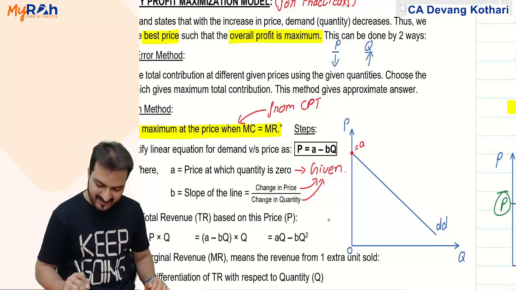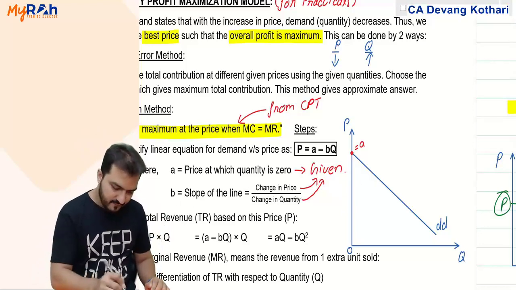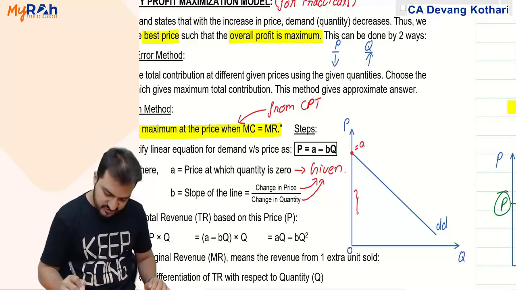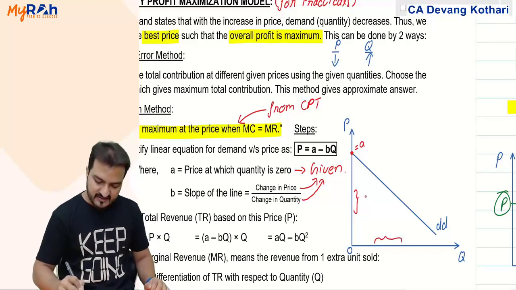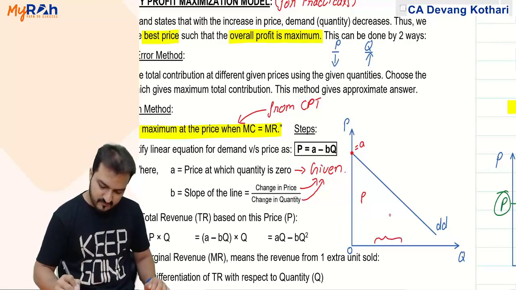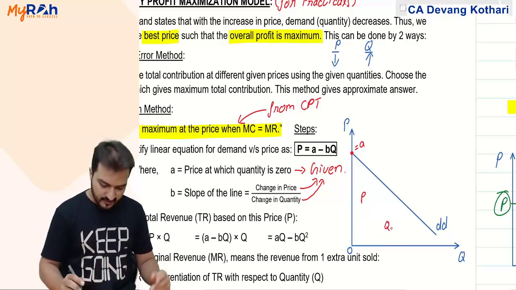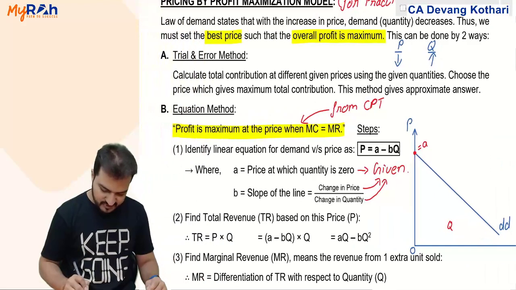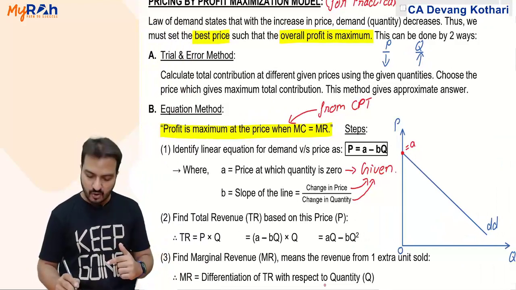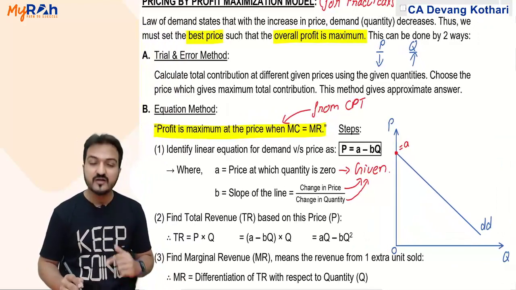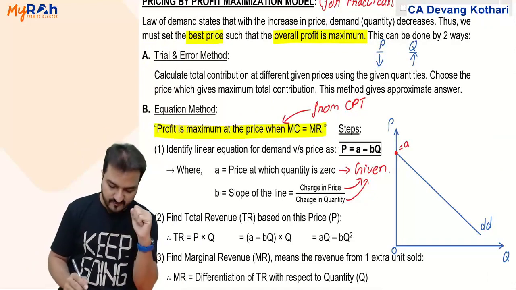Slope of the line you get by taking change in price divided by change in quantity. Yes, that change in price divided by change in quantity will give you the slope of the line. That also will be given in the question. Now if this is my demand equation, based on this equation of demand, we need to find the equation of marginal revenue. Now what does marginal revenue mean?